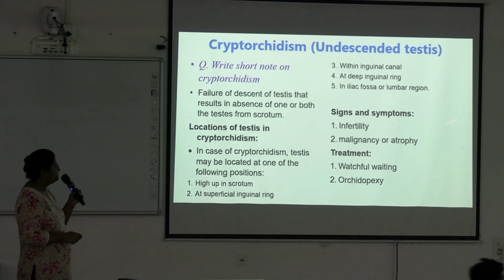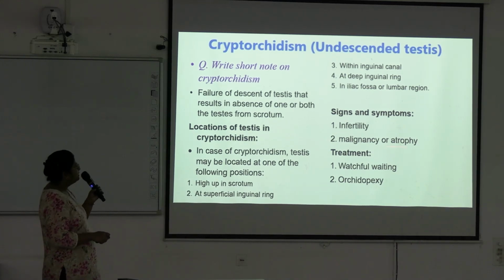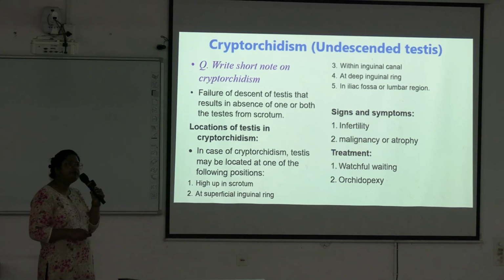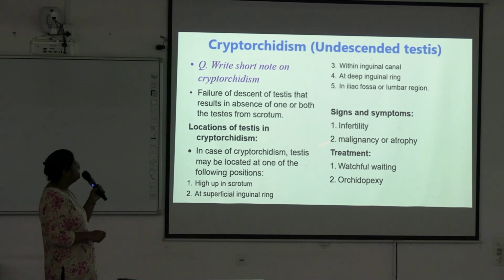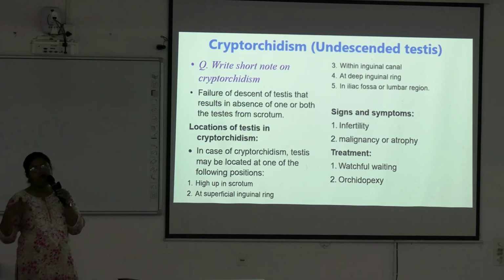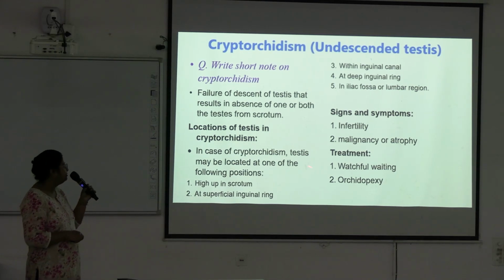What will be the signs and symptoms? The patient will be infertile, okay, and there will be chance of development of malignancy or atrophy of the testis. And treatment is watchful waiting. If the age is less, it may descend on its own. Okay, so you have to wait for that.